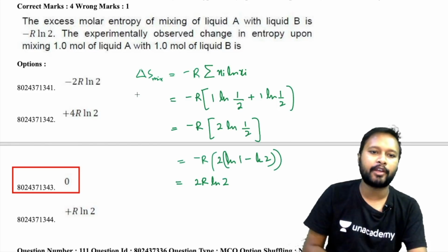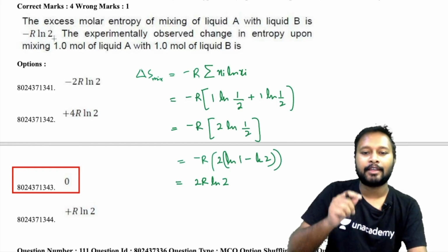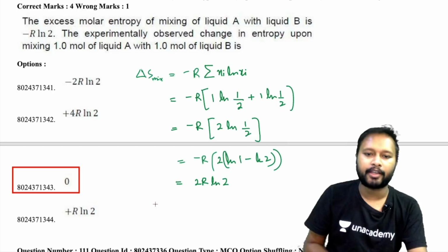Now you have the excess molar entropy given as minus R ln 2. That's where the question is, and that's where people are getting confused. See, your experimentally observed delta S will be equal to delta S of excess entropy, and along with that you have to add delta S of mixture.